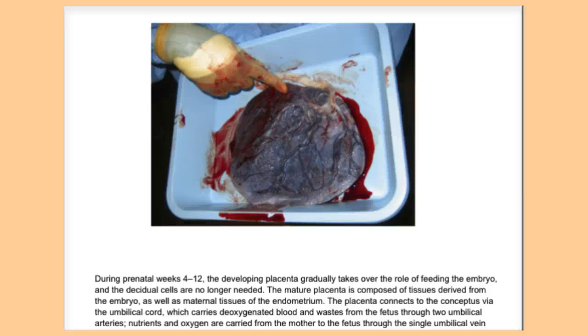I also want you to know that the mother's blood does not mix with the fetus's blood. Materials are passed on, and once they reach the placenta, they then diffuse into the fetus. So there is no mixing of blood between the mother and the developing fetus.